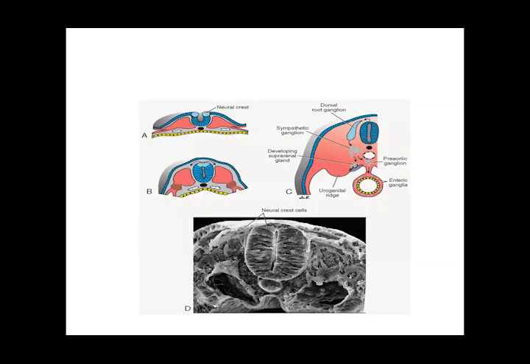See this picture, those cells which are forming the neural crest. First they are together. When the tube closes, they separate out onto the lateral side. And if you see this C picture, they are forming the lateral dorsal ganglion, and certain cells are going to form the ganglion cells which go to what we call the enteric ganglia. They go around the tubular structure of the gastrointestinal tract and form those ganglia that are spread out. So that is how they distribute. They go onto the sides. These are the neural crest cells. They separate out from the crest and form the ganglion.